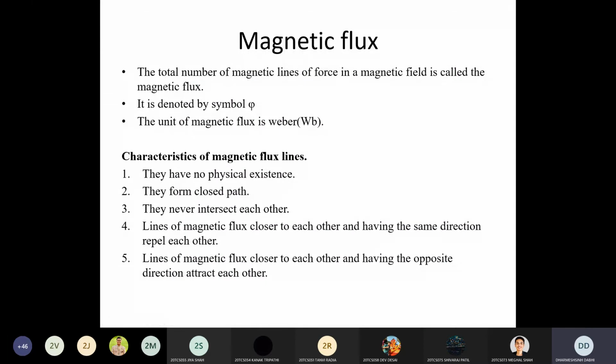Electric flux does not create a closed path, but magnetic flux creates a closed path. Clear? The third characteristic is that two flux lines never intersect with each other. That is the third characteristic.